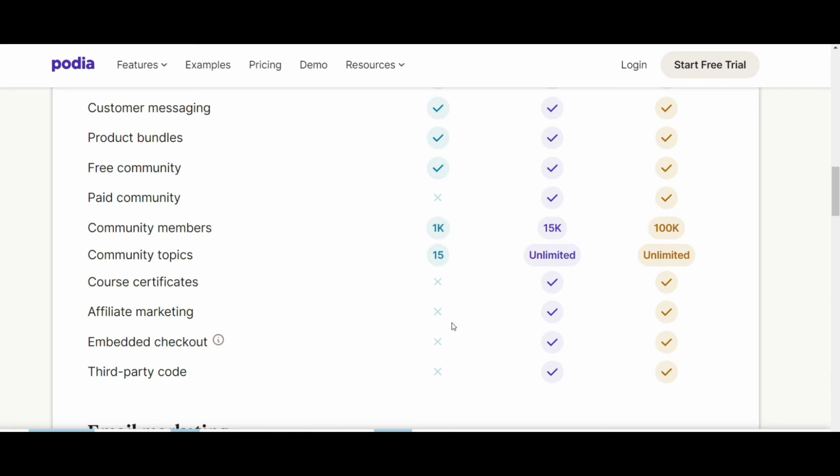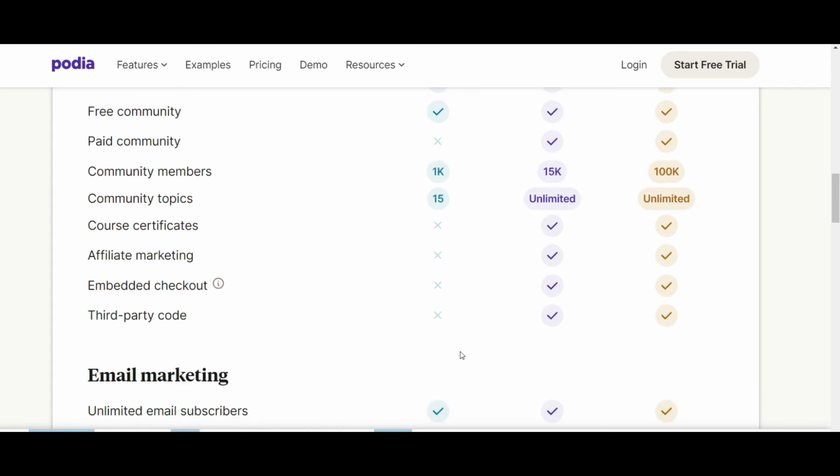And then the third party code, if you want to add a code, like let's say you wanted to put advertising on your page from a third party advertiser like Mediavine or something like that, or AdThrive, you will have to upgrade if you want to put advertising on your page.